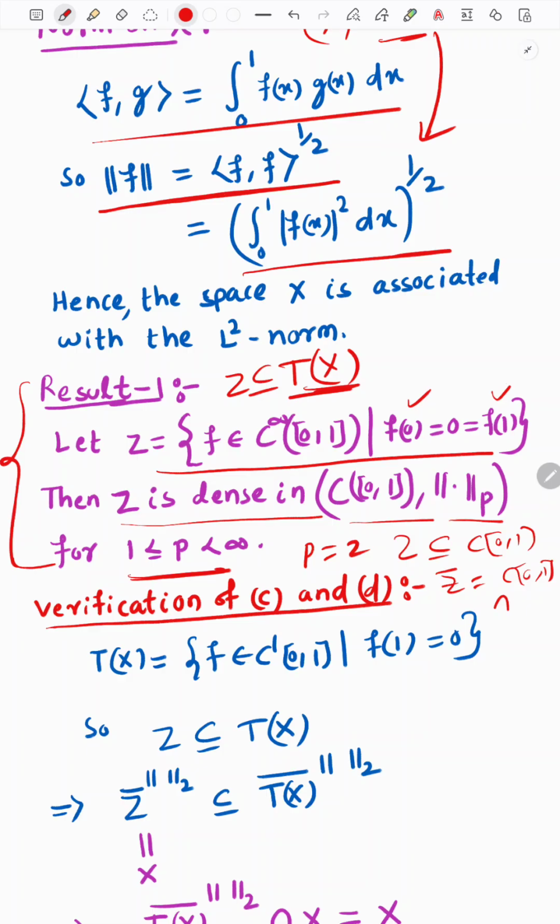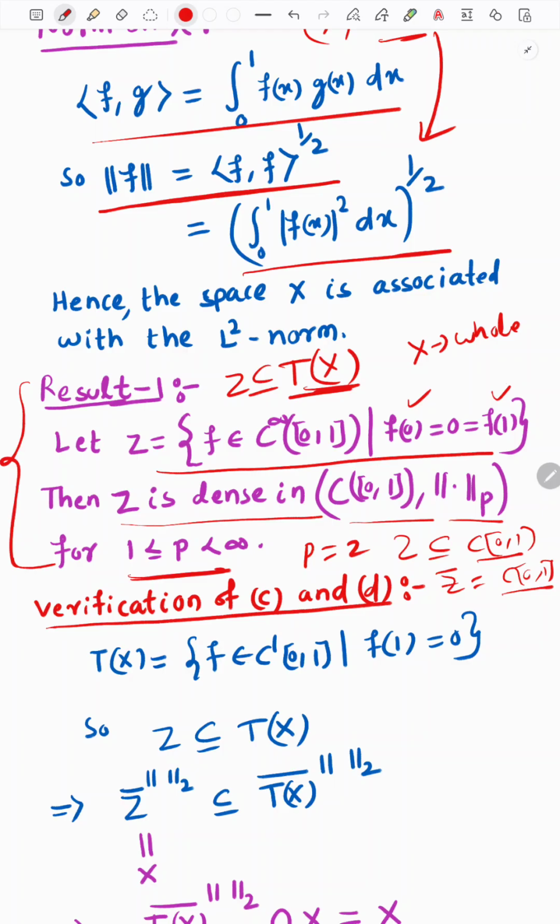and here all the discussions are going on in the whole space X. It is the whole space, so we are always talking about the intersection. I am saying that this set Z is dense in C01, means Z closure is equal to C01 with respect to the L2 norm.